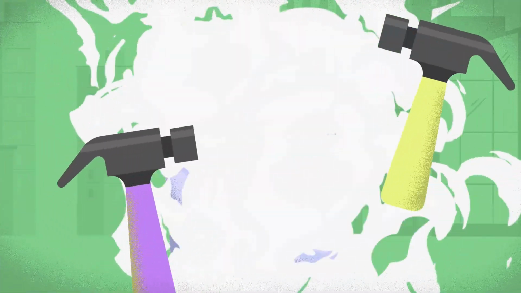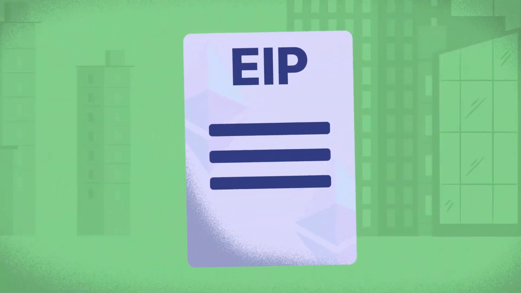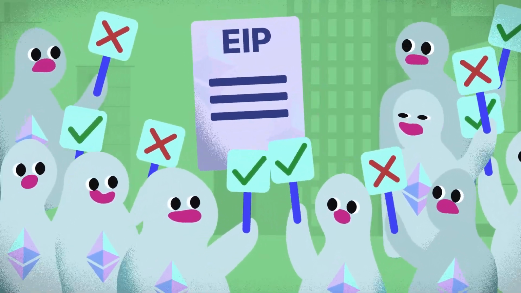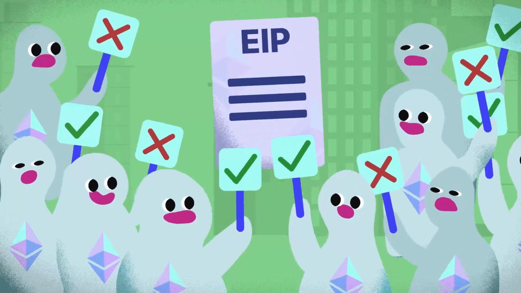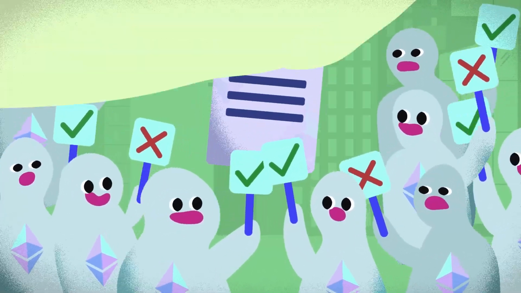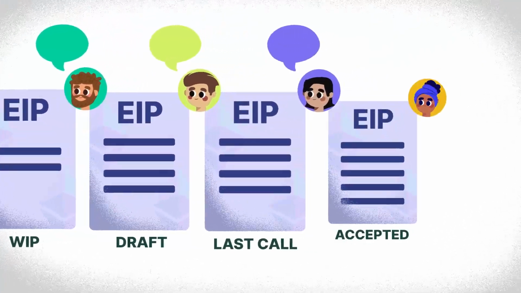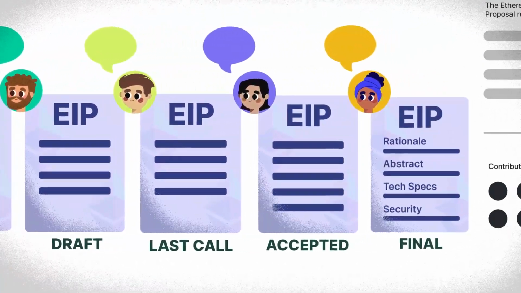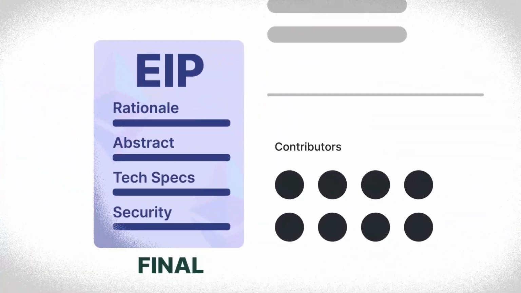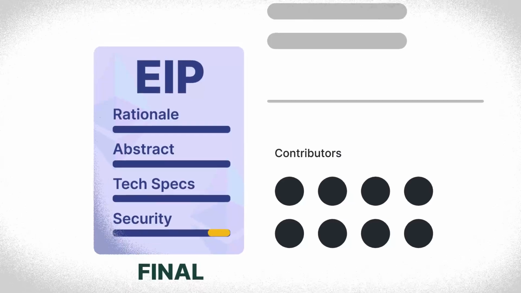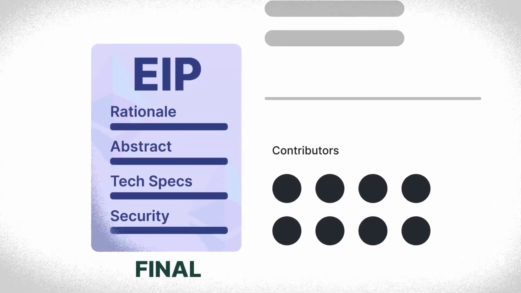Once an EIP is created, the Ethereum community engages in extensive discussions to reach a rough consensus on whether the proposed changes outlined in the EIP will be implemented or not. The governance process begins with EIP authors outlining their proposed changes on GitHub. This includes details such as rationale, technical specifics, and security considerations like risks and how they might be addressed.